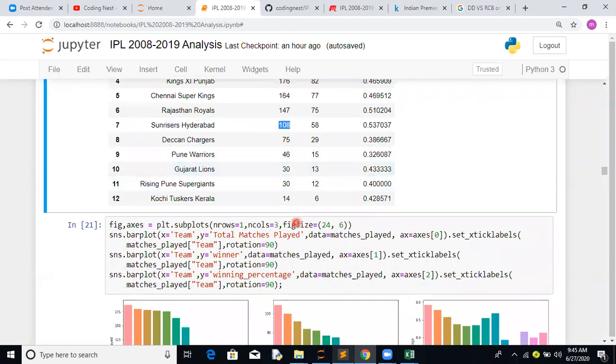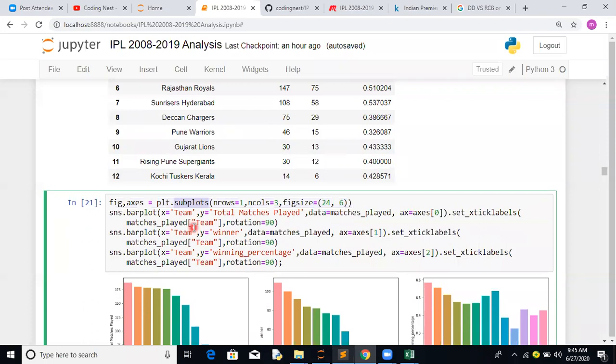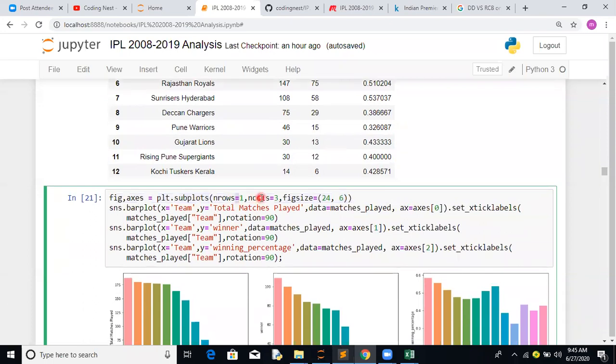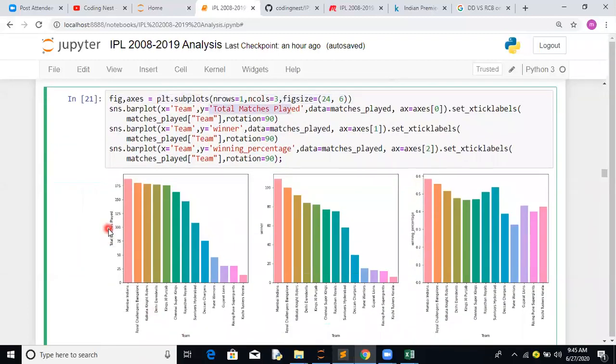Now let's try to plot this. For plotting, you can plot all three graphs together, or you can use a subplot as well. Here we are using matplotlib subplots, with number of rows 1 and number of columns 3, and figure size 25 by 6. On axis 0, you want to plot team and total matches played.